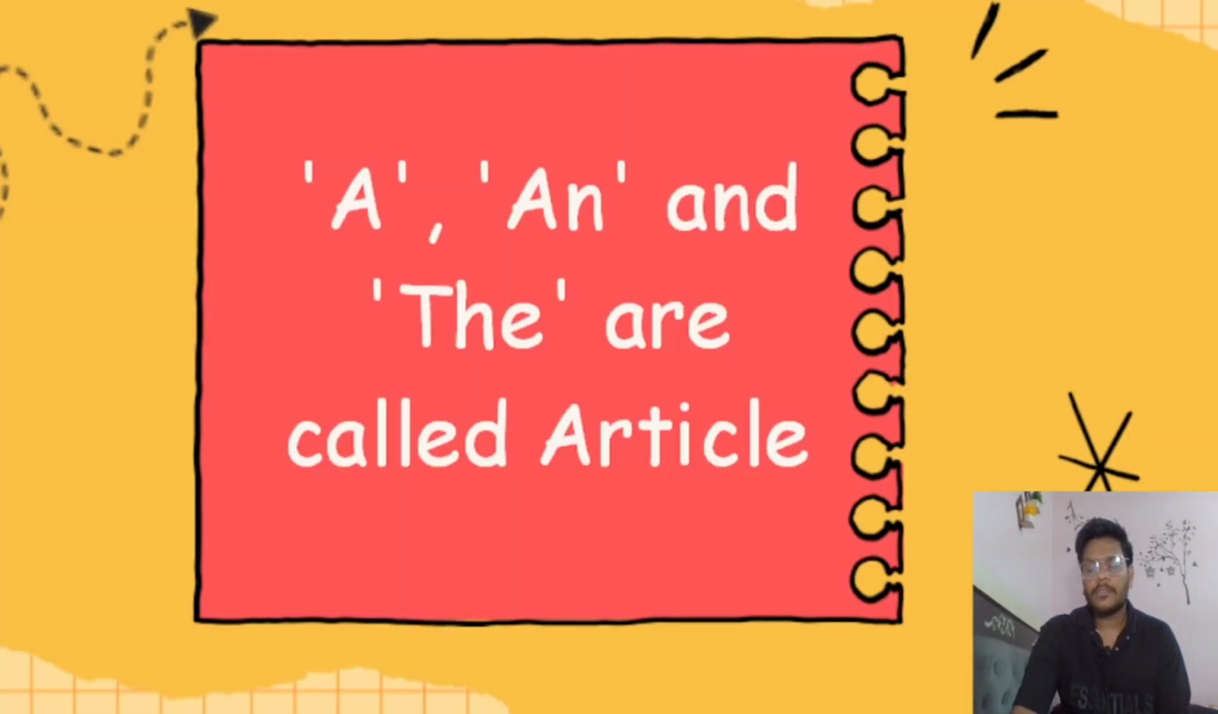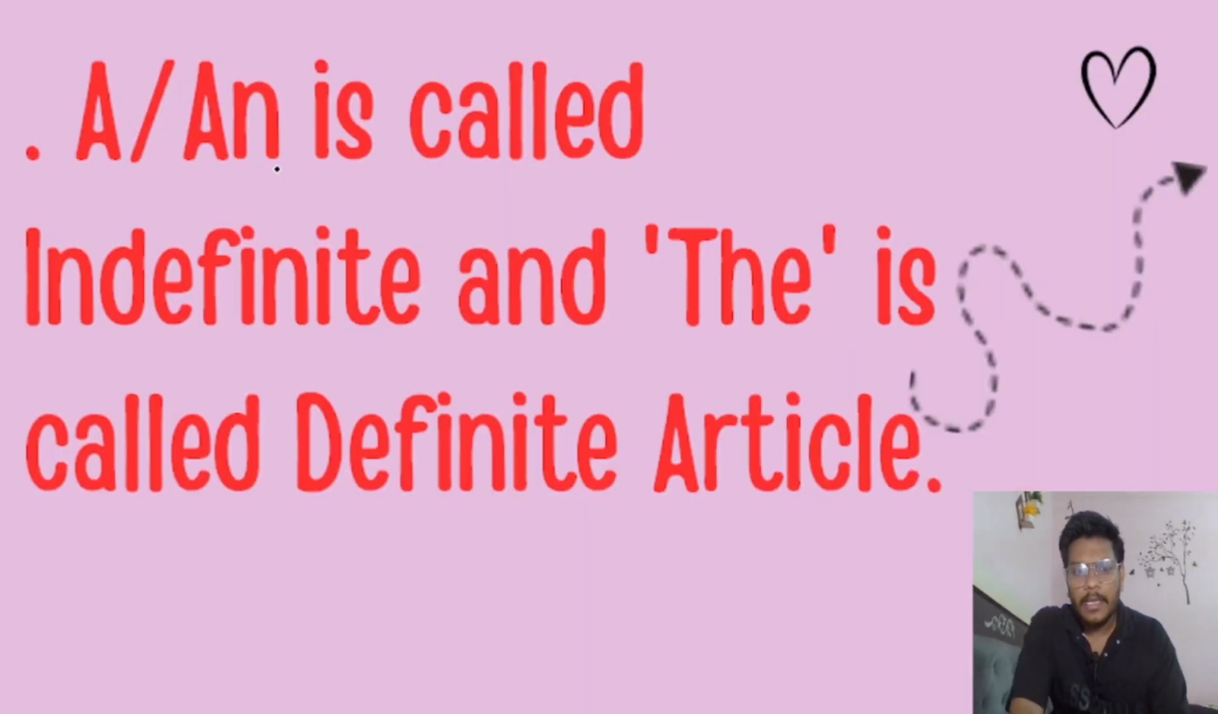So let's check the definition of articles. A, an, and the are called articles. First we understand these three types of articles and where we use them in a particular sentence. A and an are called indefinite articles, and the is called the definite article.